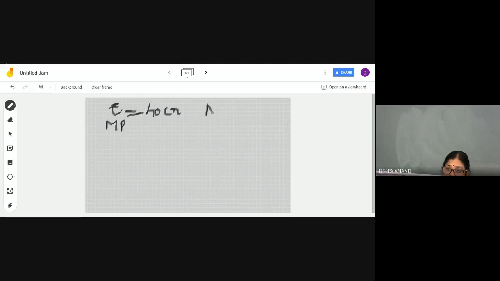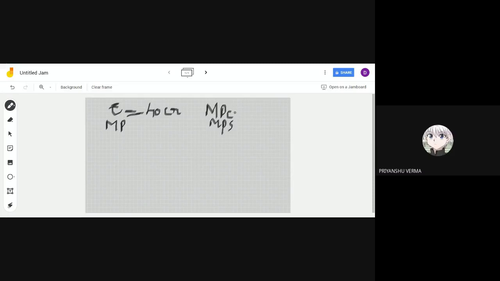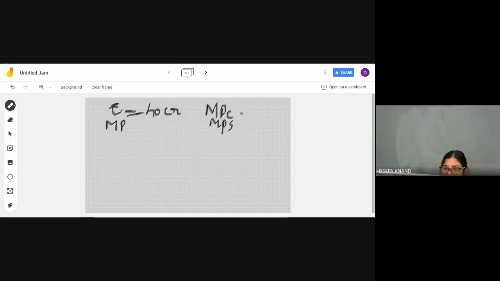Consumer spends 60% of their income. So what is given? MPC given or MPS given? What is given? MPS or MPC? MPC, ma'am. Yeah, very good. MPC, that is, consumers spend 60% of their additional income.